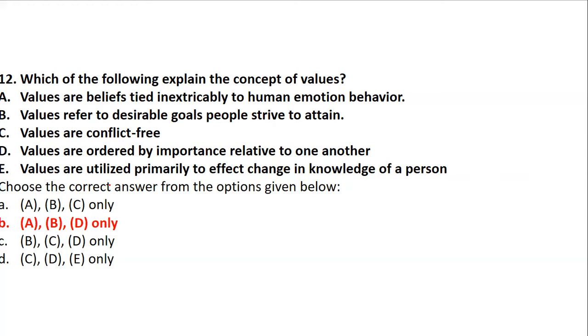Values are conflict free, definitely not. What values I perceive and what values you perceive may never be conflict free. There will definitely be a certain amount of conflict, and that they are used primarily to effect change is again not possible. So in this sense, options A, B and D stand to be correct, and C and E are not a part of that.